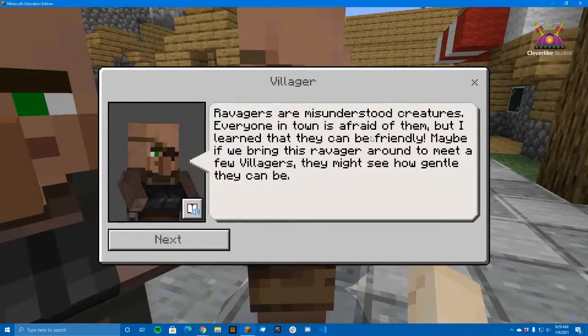Okay. Ravagers are misunderstood creatures. Everyone in the town is afraid of them, but I learned that they can be friendly. Maybe if we bring this ravager around to meet a few villagers, they might see how gentle they can be.